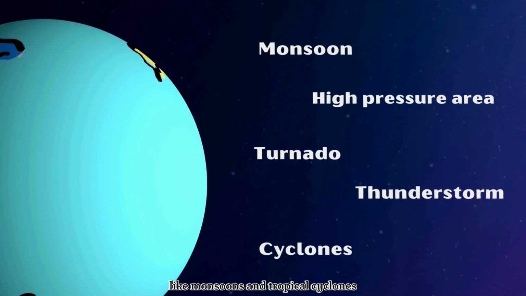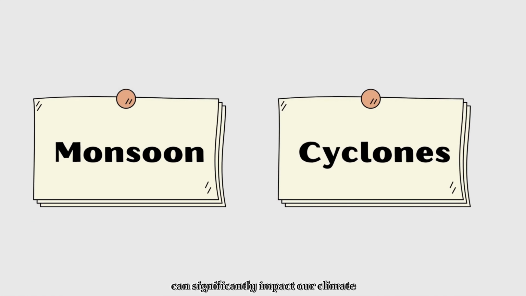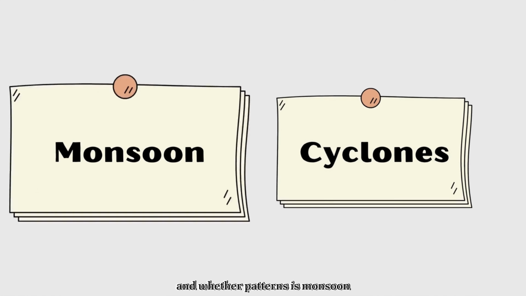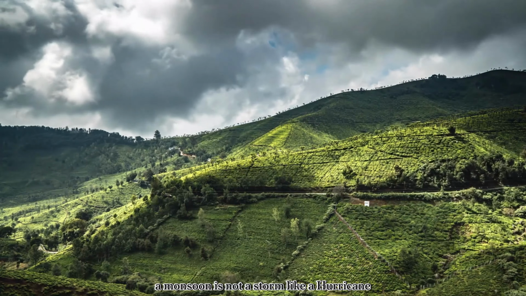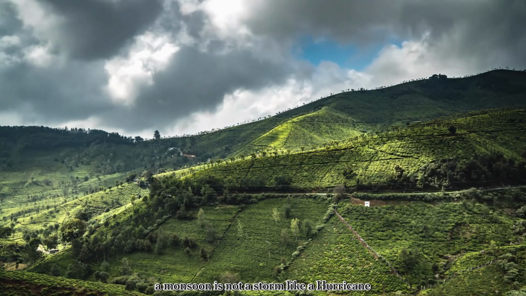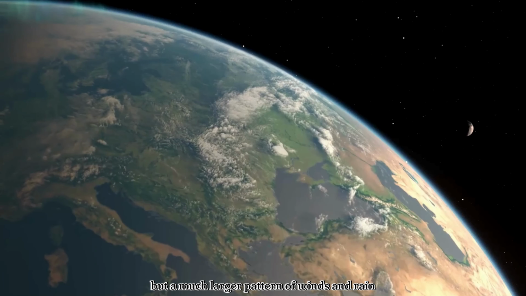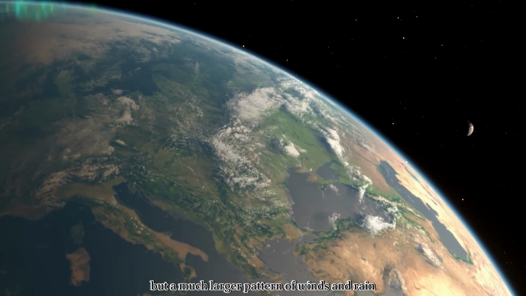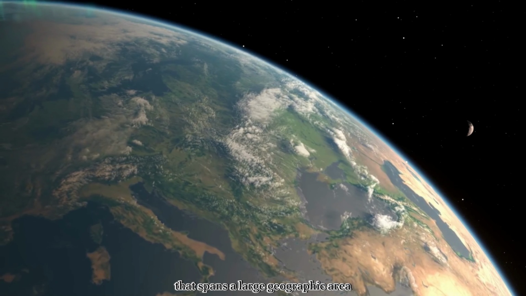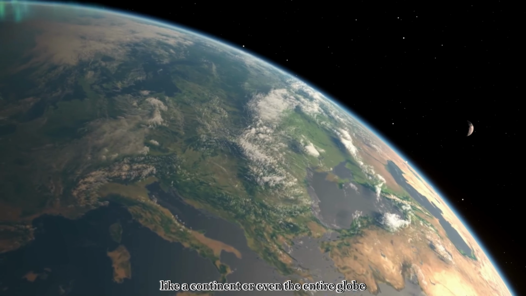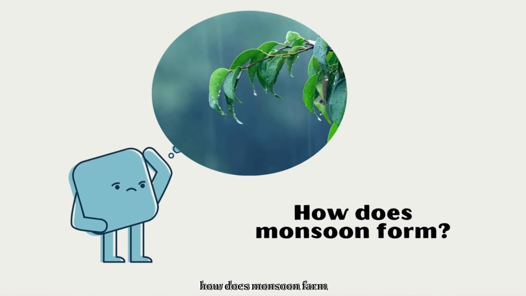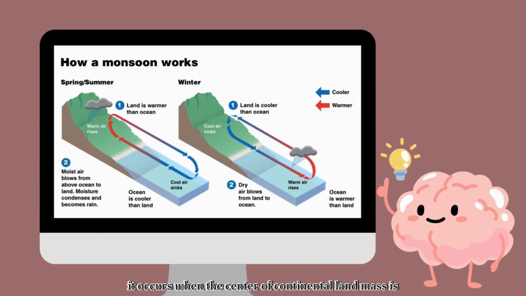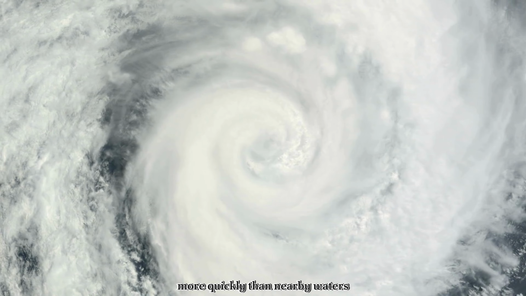Weather disturbances like monsoons and tropical cyclones can significantly impact our climate and weather patterns. A monsoon is not a storm like a hurricane or a summer thunderstorm, but a much larger pattern of winds and rain that spans a large geographic area like a continent or even the entire globe. How does a monsoon form? It occurs when the center of continental landmasses heat up during summertime more quickly than nearby waters. How about the cyclones?